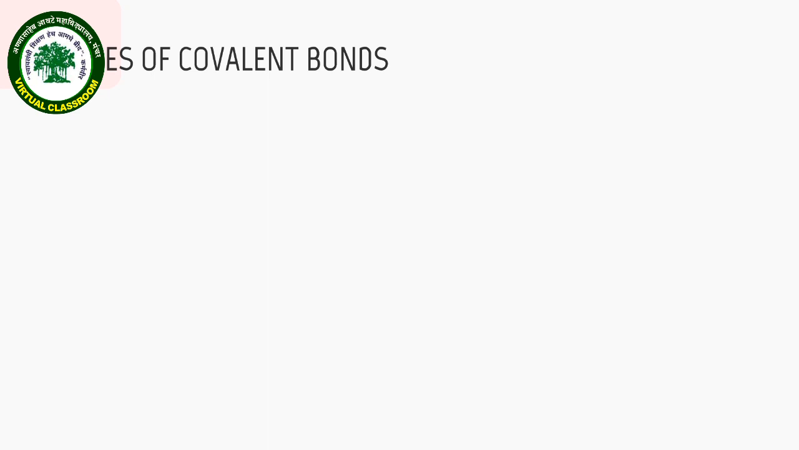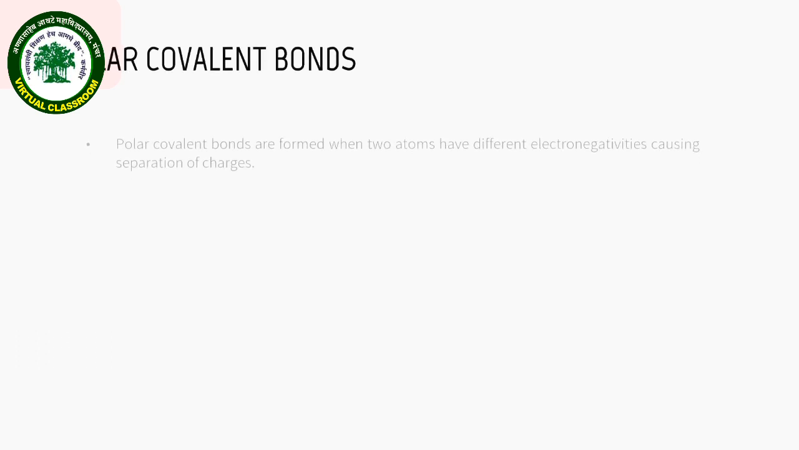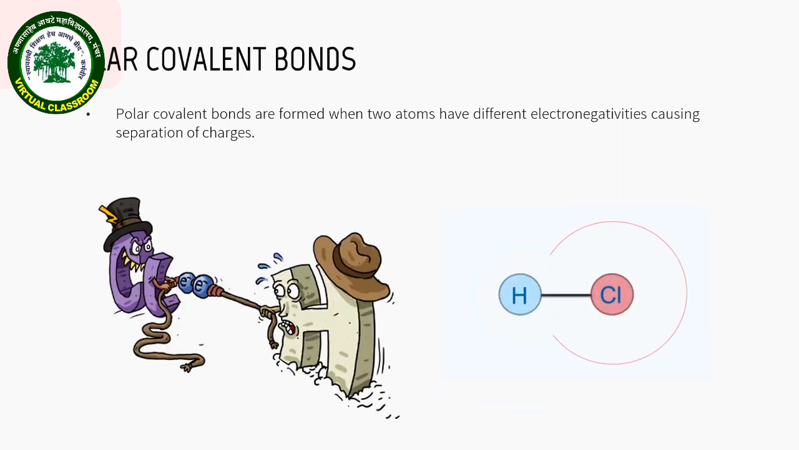There are two types of covalent bonds: polar covalent bonds and non-polar covalent bonds. Polar covalent bonds are formed when two atoms have different electronegativities causing separation of charges. We have already learned that electrons are in motion and they are attracted towards the atom having higher electronegativity. For instance, hydrogen chloride. In hydrogen chloride, chlorine has higher electronegativity than hydrogen.